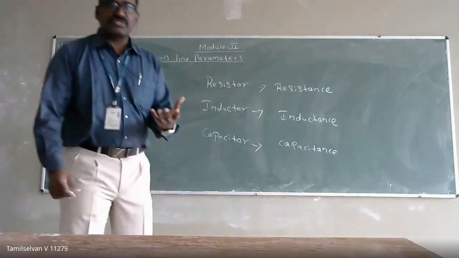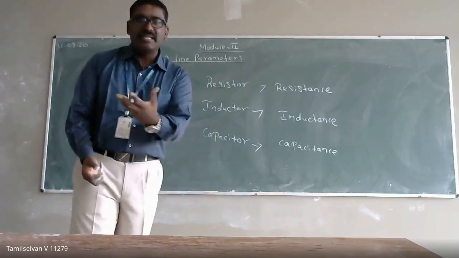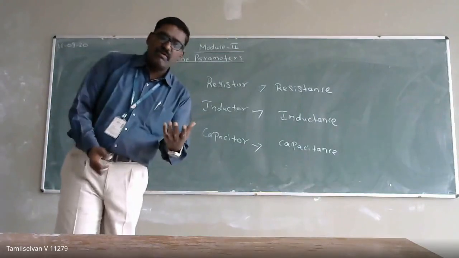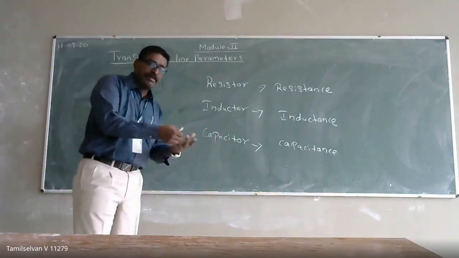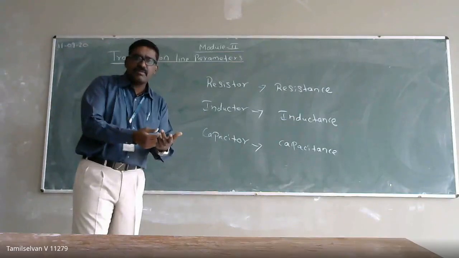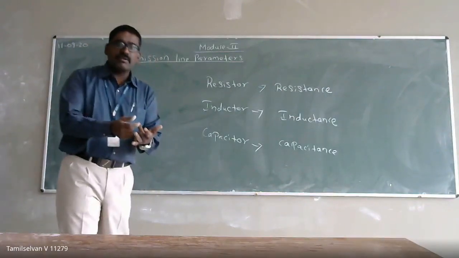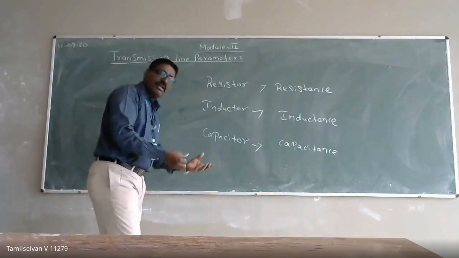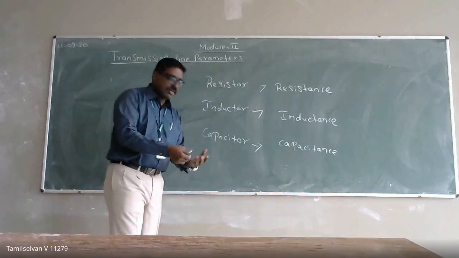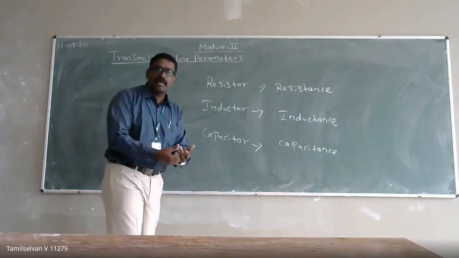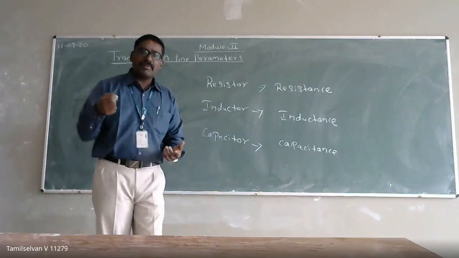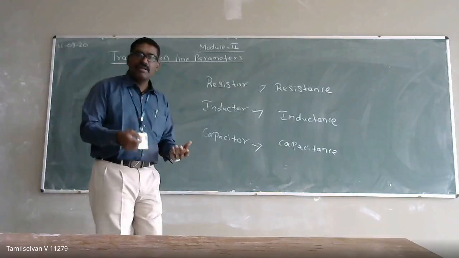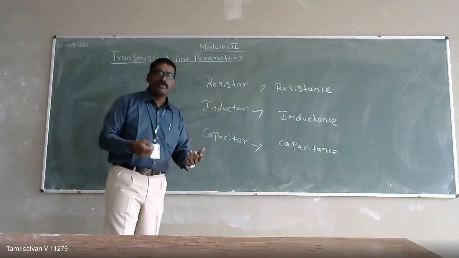In your electrical circuits, if you open your mobile charger and look inside, there will be a resistance and a capacitor. If you open the stabilizer you use at home, there will be a resistor, an inductor, and a capacitor. If you remove that component from the circuit, it will not be present in the circuit, correct? It will be removed.